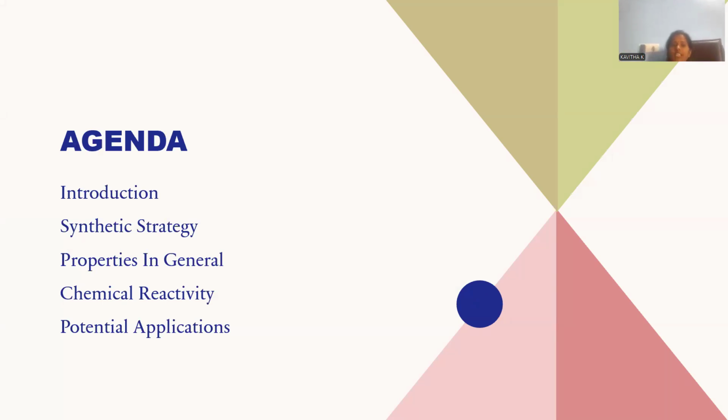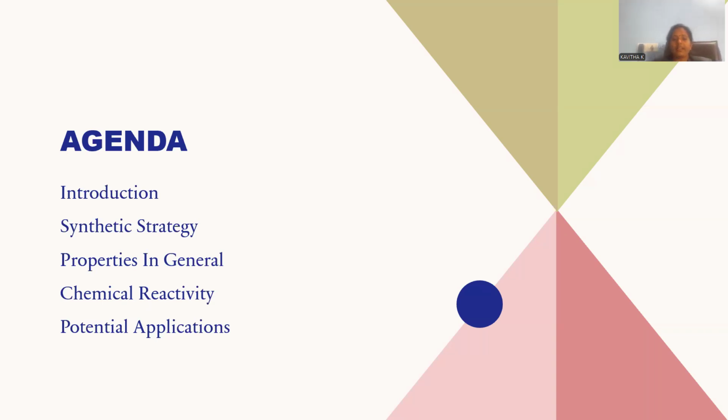Introduction is provided initially. Later, we will enter into the concept of synthesis: the synthetic strategy on the laboratory platform, and how many laboratory-viable synthetic methodologies are adopted for pyrazole. Then the physical properties in general: what the material is, how it smells, how it dissolves in a suitable solvent, and the melting point and boiling point. Then what kind of chemical reactivity it shows when treated with various chemical reagents.